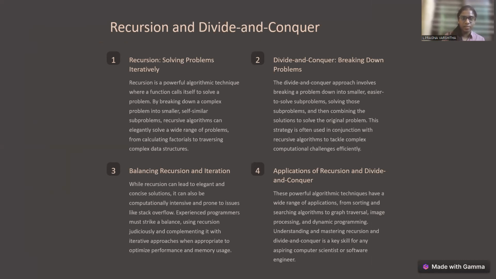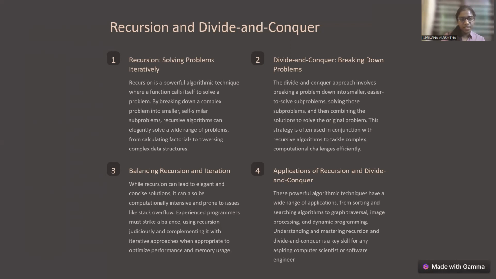Recursion is a powerful algorithmic technique where a function calls itself to solve a problem by breaking down a complex problem into smaller self-similar subproblems. So second was divide and conquer, that is breaking down problems. The divide and conquer approach involves breaking a problem down into smaller, easier to solve subproblems, solving those subproblems, and then combining the solutions to solve the original problem.